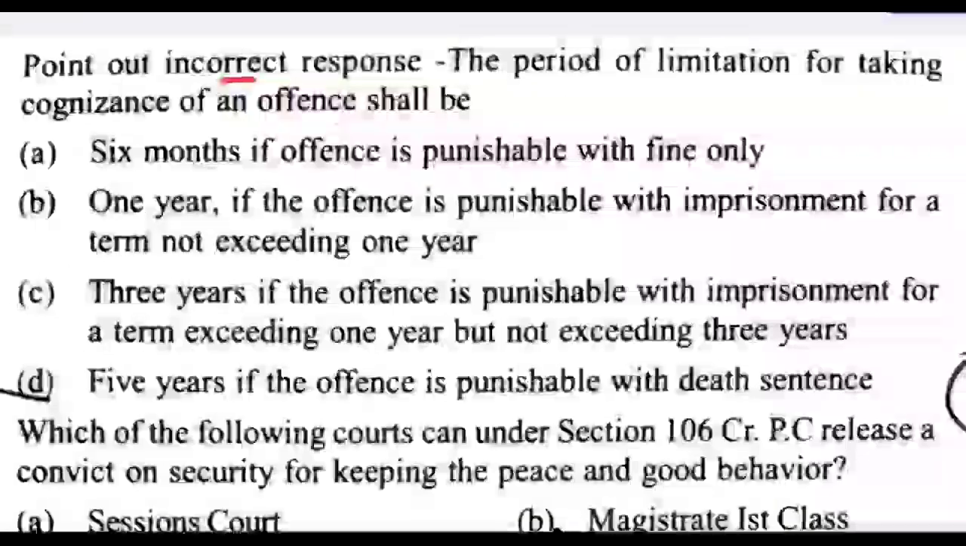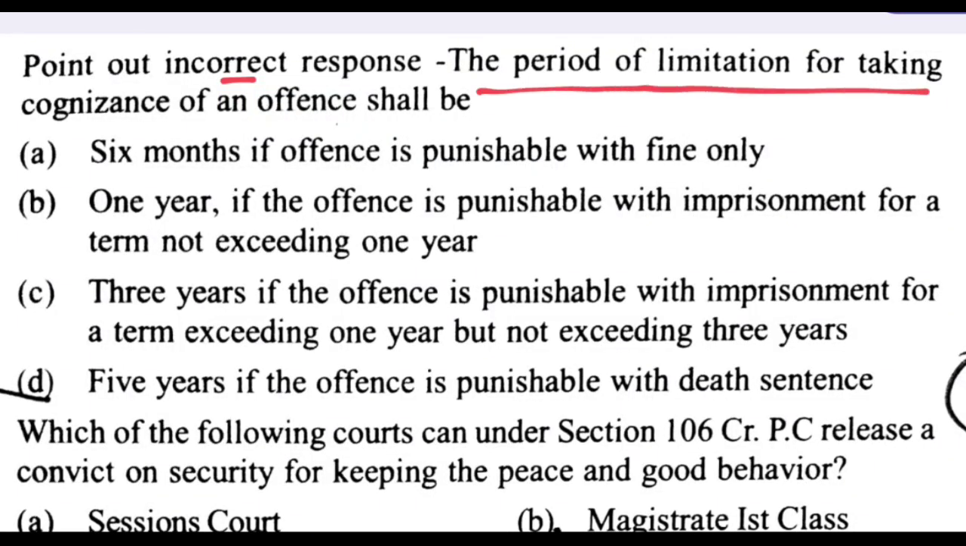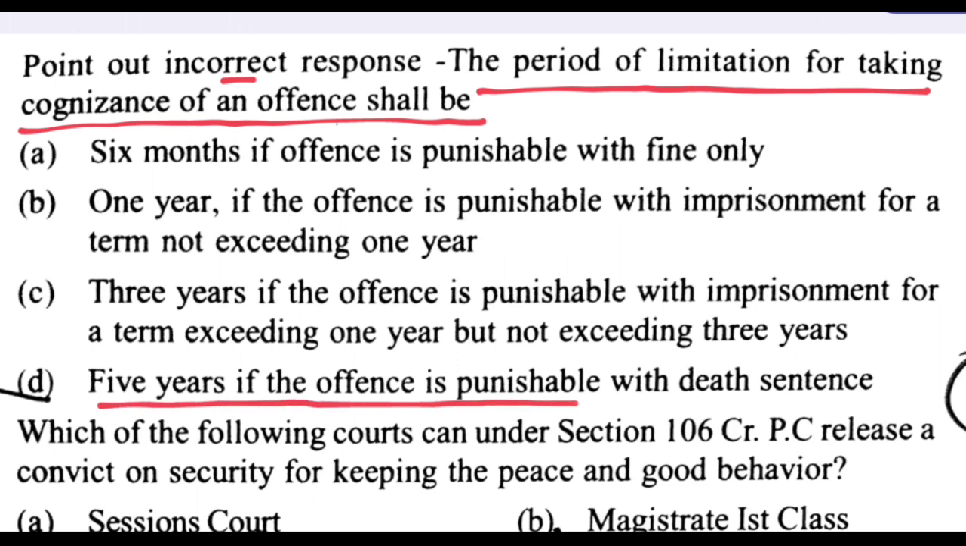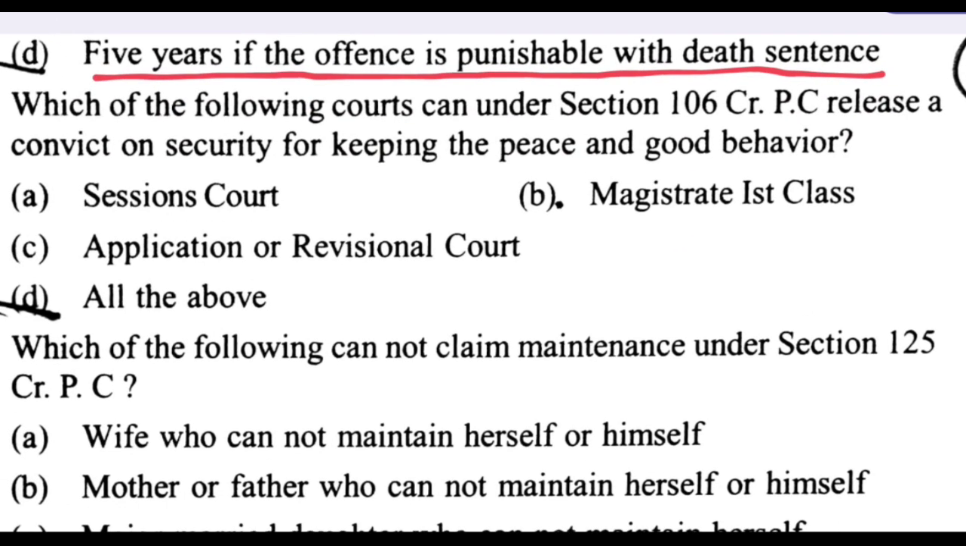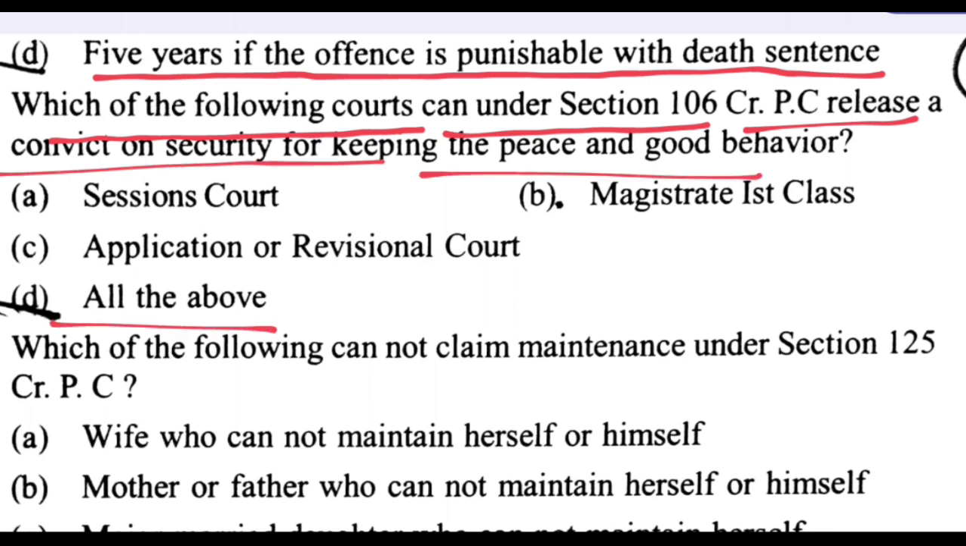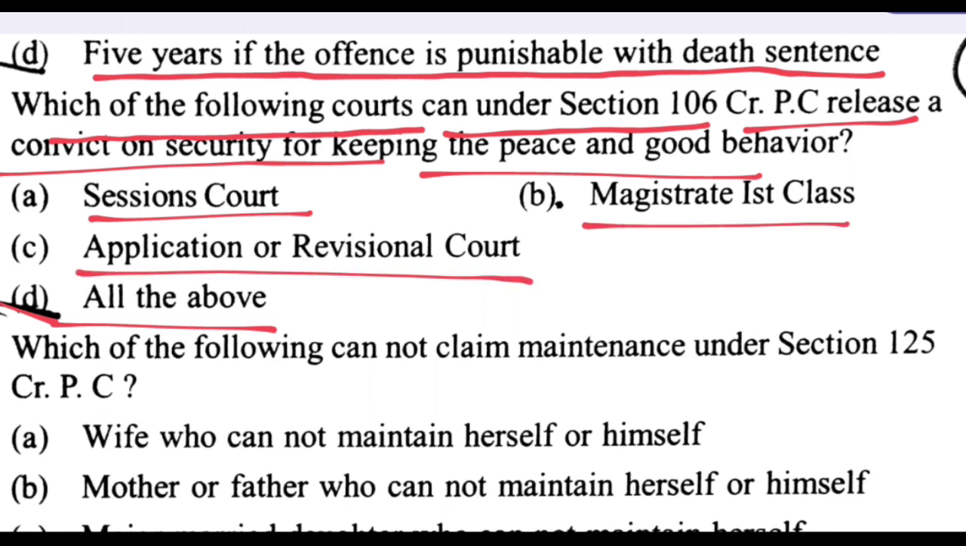Point out the incorrect response. The period of limitation for taking cognizance of an offence shall be 5 years if the offence is punishable with death sentence. Next question. Which of the following courts can under Section 106 CrPC release a convict on security for keeping the peace and good behavior? All of the above. D is the right answer: Session Court, Magistrate First Class, Appellate or Revisional Court.